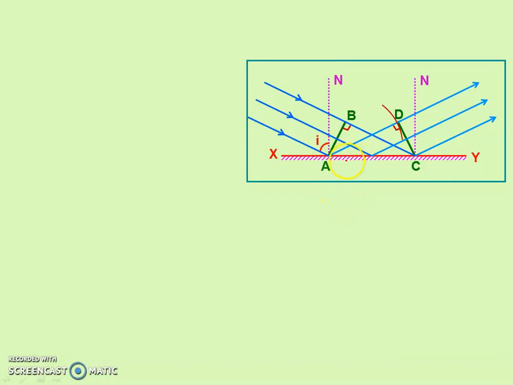And angle of reflection is the one made by the reflected ray, but we are drawing the angle of reflection here. This is the angle of reflection.